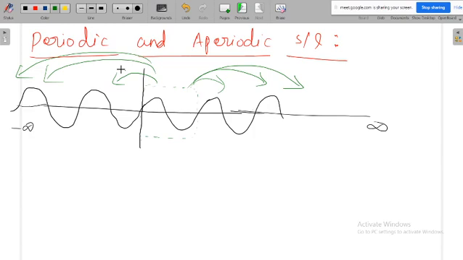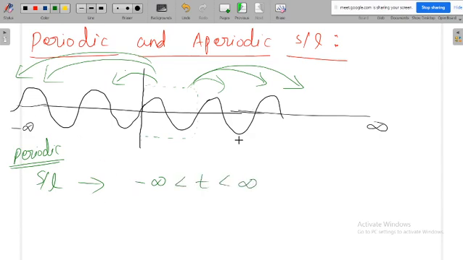So the first condition for a periodic signal is that the signal should have values from minus infinity to plus infinity. If the signal is periodic, what is the first condition? The signal has to extend from minus infinity to plus infinity.